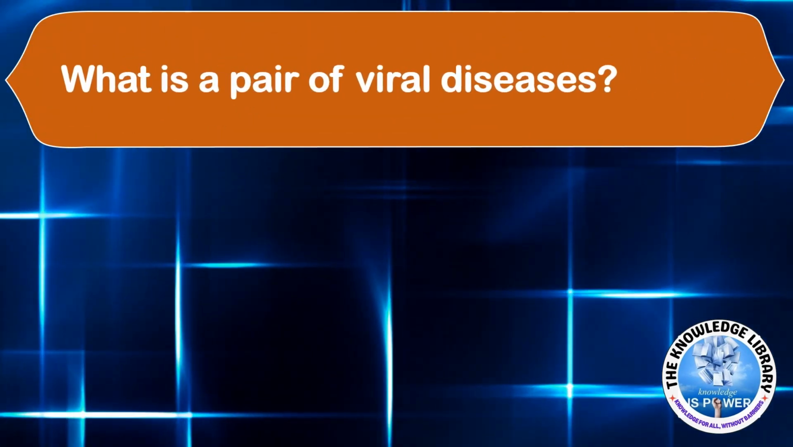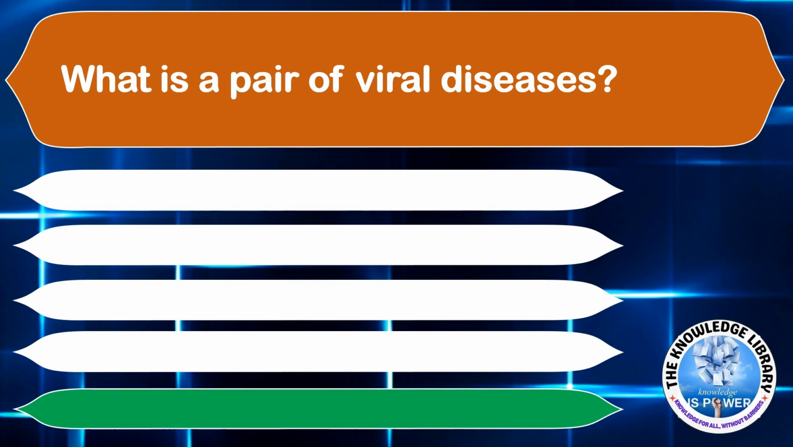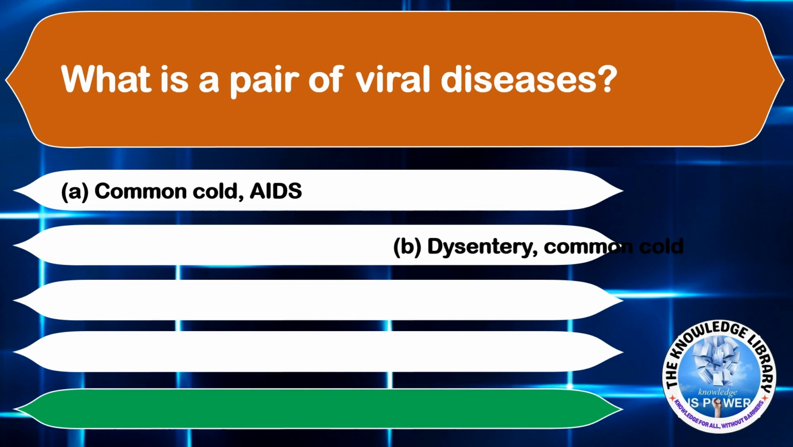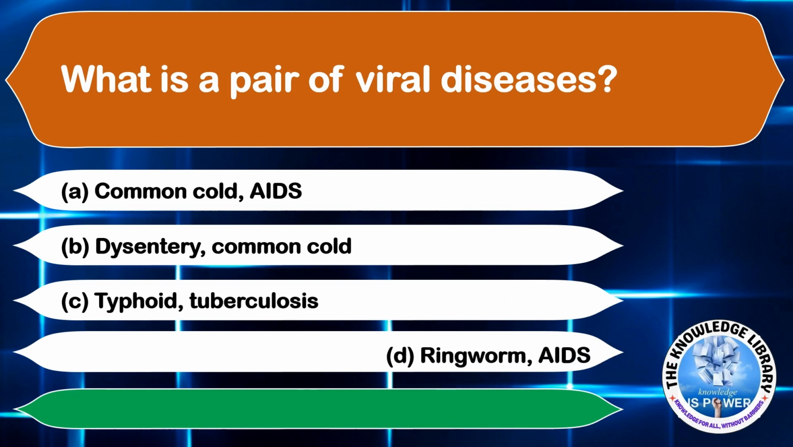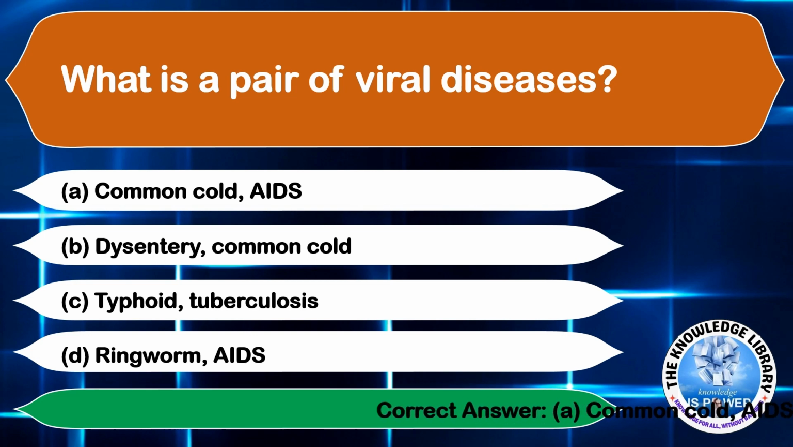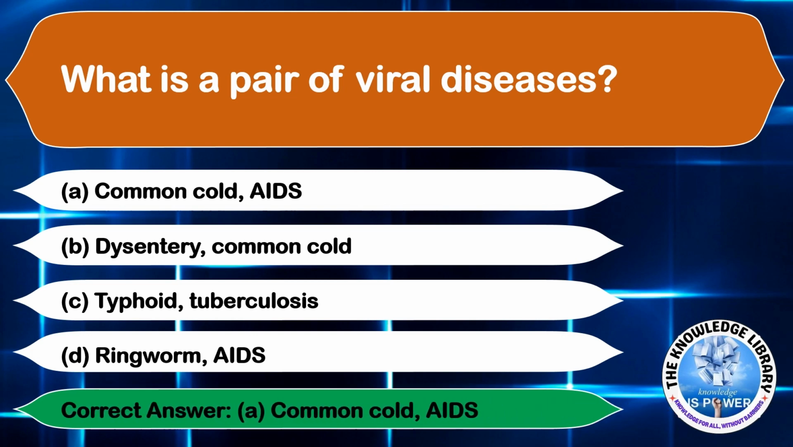What is a pair of viral diseases? Option A, common cold or AIDS. Option B, dysentery or common cold. Option C, typhoid or tuberculosis. Option D, ringworm or AIDS. The correct answer is option A, common cold or AIDS. Moving on to the next question.